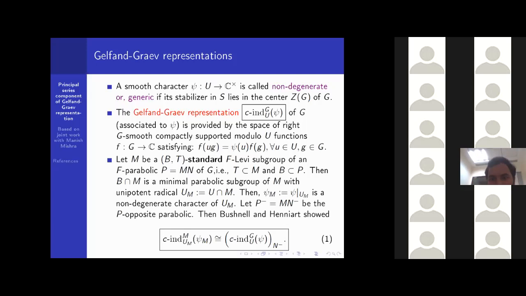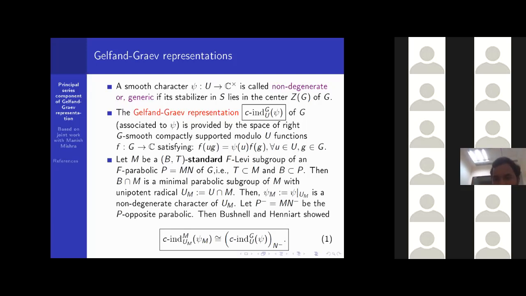So let P minus denote the opposite parabolic subgroup of P. That means P minus has Levi decomposition M N minus, where M is the Levi component and N minus is the unipotent radical. Opposite means that N intersection N minus is trivial.